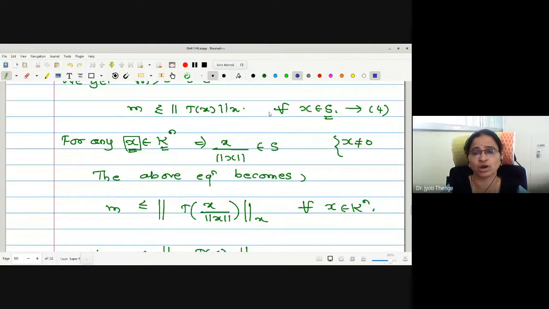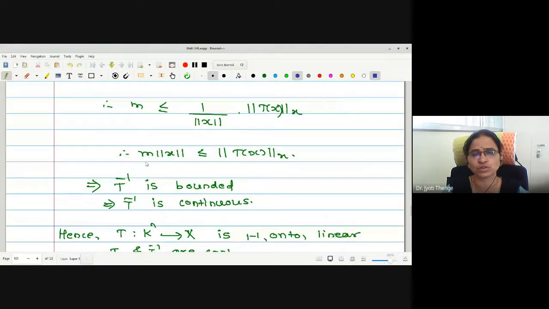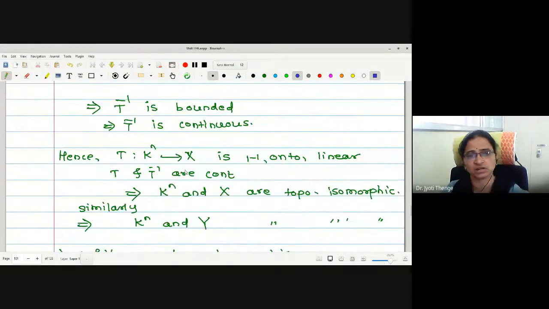Therefore, this kind of inequality we have in our hand. But this inequality is true for the elements of S only. S is the bounded subset, rather the unit sphere we have considered from the domain. Then to make this statement true for all the elements of the given space, what one can do is start with an arbitrary non-zero vector x in K^n, and if I divide by its norm, it becomes a unit vector. So we have used this trick to replace x by x upon norm x, so that we have obtained the relation m norm of x is less than or equal to norm X of T of x, which proves that T inverse is bounded, implies T inverse is continuous.